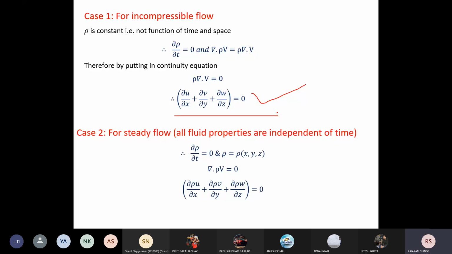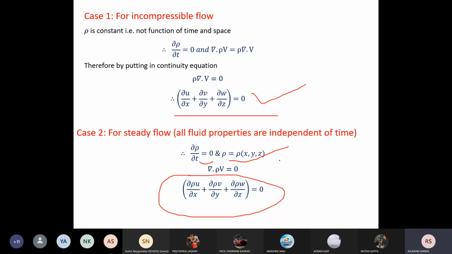Now if we go for steady flow, again all properties are not functions of time, that means they do not depend on time. So this term is 0, and rho is a function of x, y, z. So we can write this equation for steady flow. Any doubt here? If you have a doubt, you can ask me.